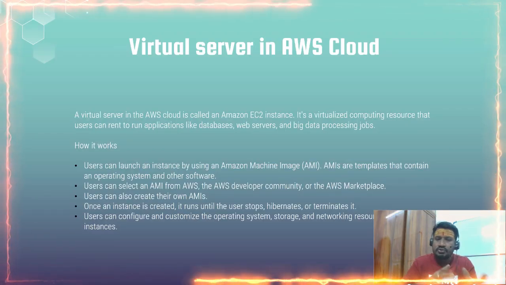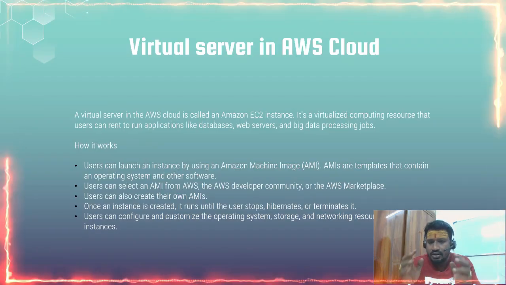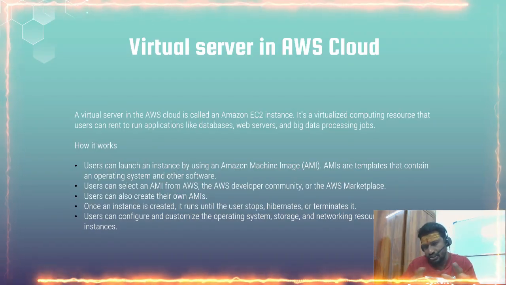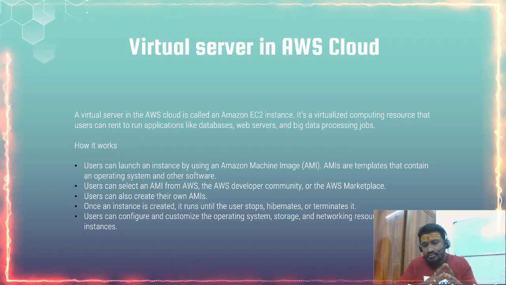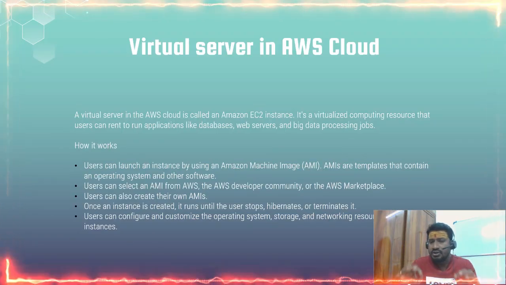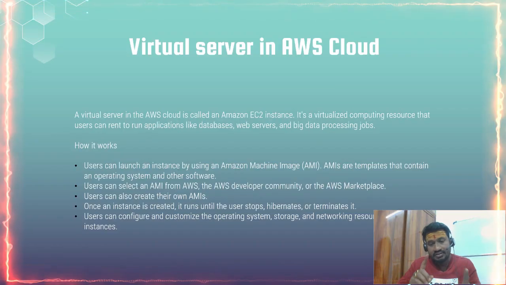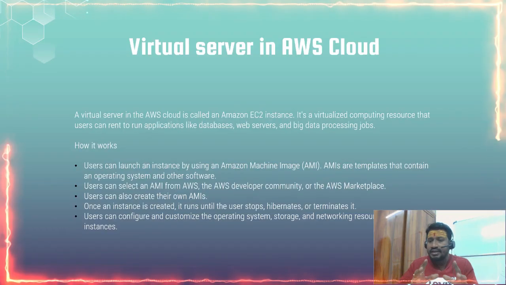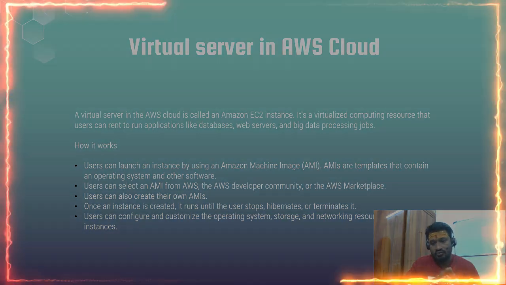This is a known fact. Now, for EC2, users can launch an instance by using an Amazon Machine Image. Remember this keyword. It is also called AMI. AMI stands for Amazon Machine Image, and this can be a question in our certification process. AMIs are templates that contain an operating system and other software.